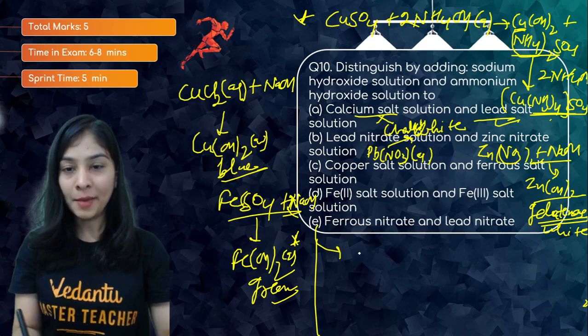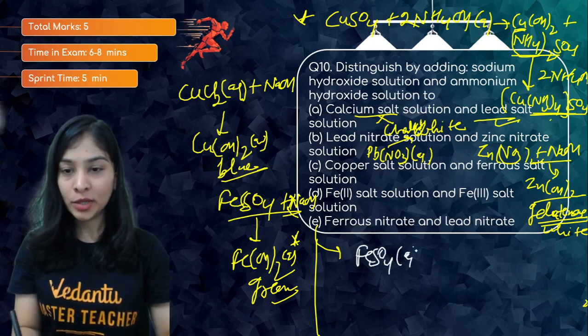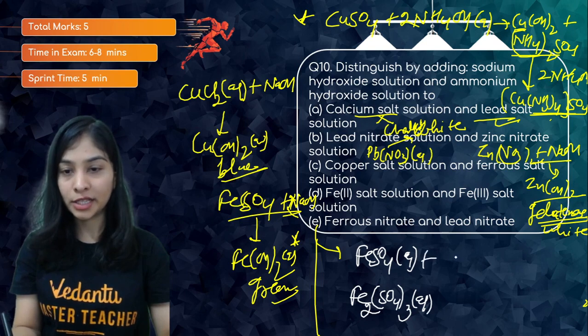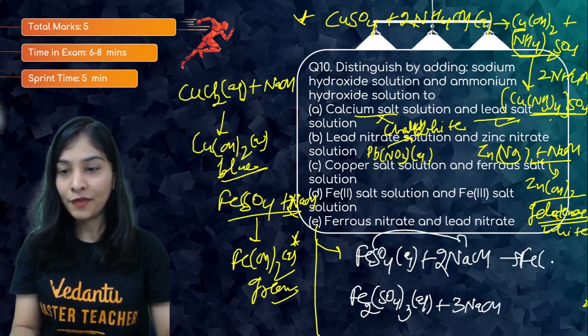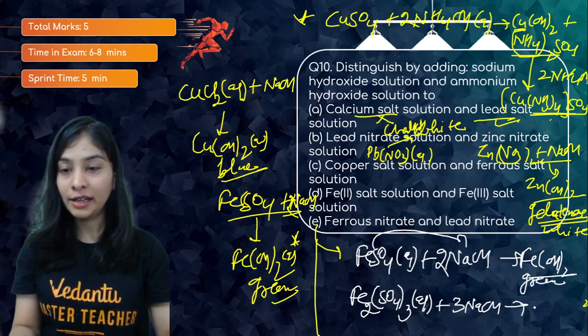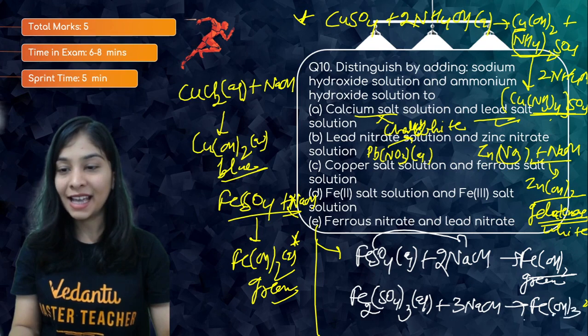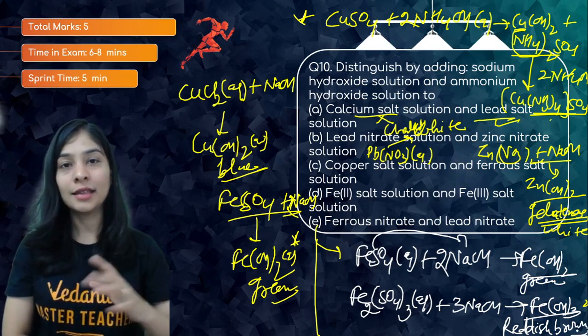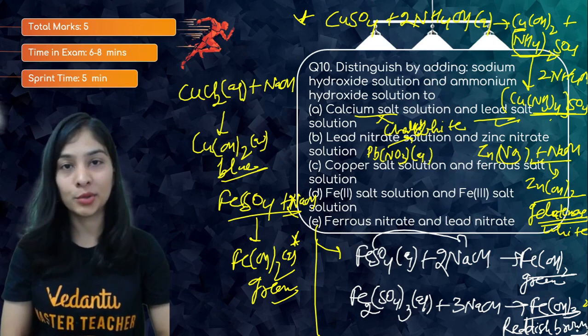So suppose I have ferrous sulfate aqueous solution, and Fe2(SO4)3, ferric sulfate aqueous solution, and I'm going to put in NaOH. 2 here, 3 here. What is the difference? Exchange of ions. Fe(OH)2 precipitate, which is dirty green in color. Here you're going to get Fe(OH)3, which is reddish brown. Okay, awesome. That's what you can use to differentiate between the two.